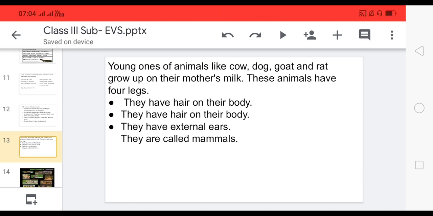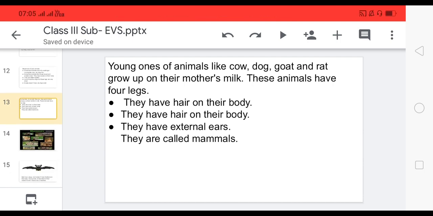So, cow is a mammal, dog is a mammal, goat is a mammal, rat is a mammal, and you have observed that we, the human beings, also depend on our mother's milk to grow up when we are very small, as well as we also have external ears, we also have hair on our body. It means human being is also an example of mammal.